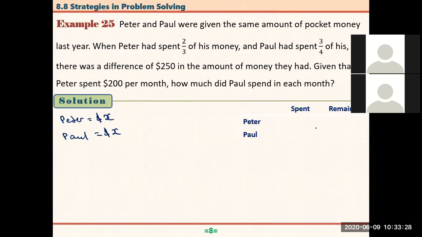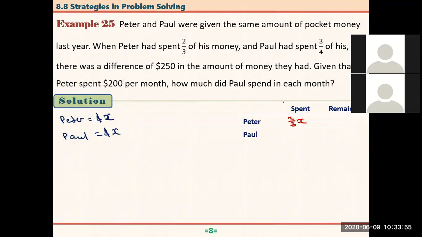After a few months, we don't know how many months passed, we know that 2/3 of his money was spent for Peter. So here he spent 2/3 of his money.